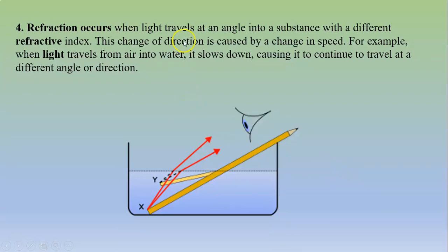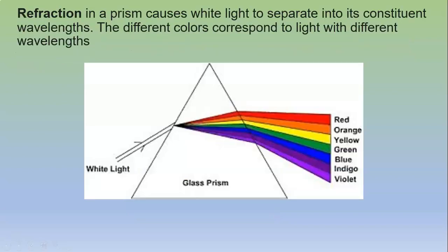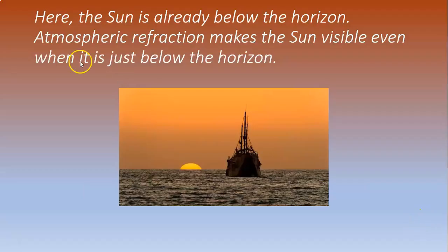Refraction occurs when light travels at an angle into a substance with a different refractive index. The change in direction is caused by a change in speed. For example, when light travels from air into water, it slows down, causing it to continue to travel at a different angle or direction. The refraction in a prism causes white light to separate into its constituent wavelengths. The different colors correspond to light with different wavelengths.